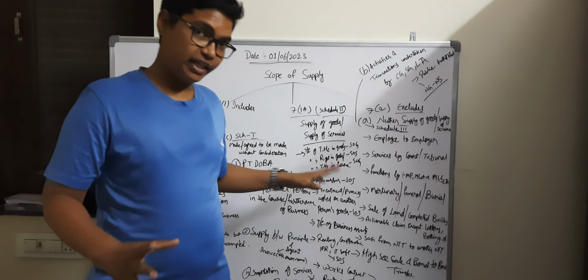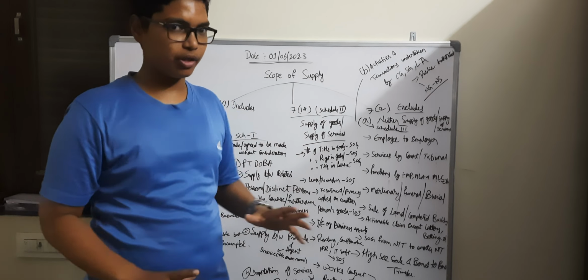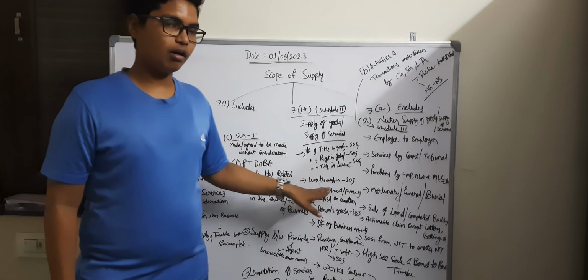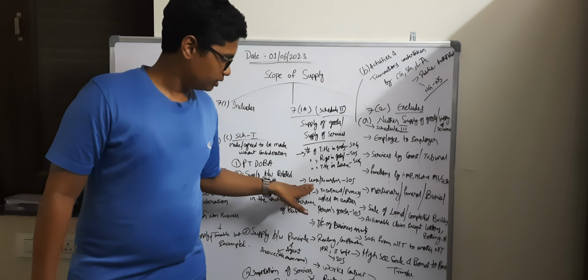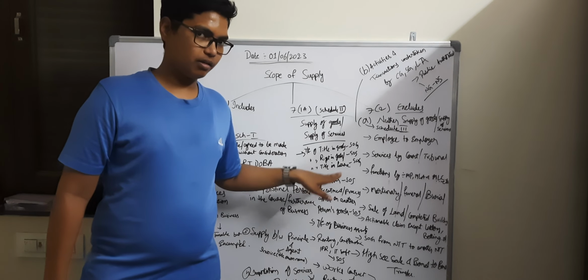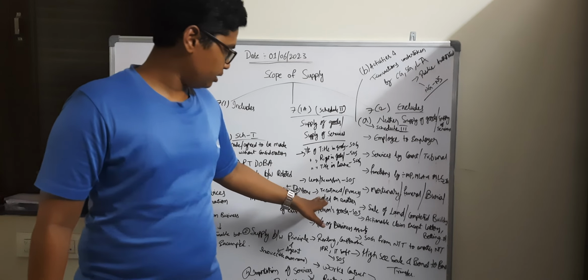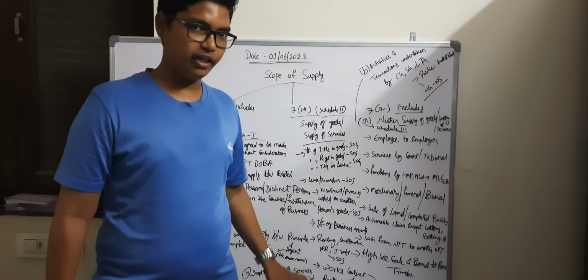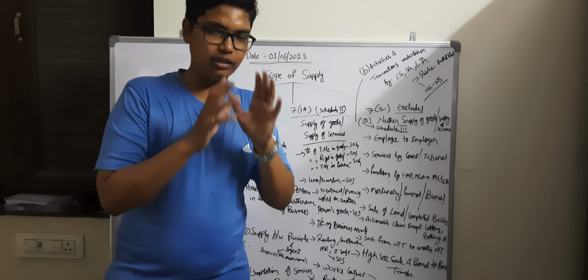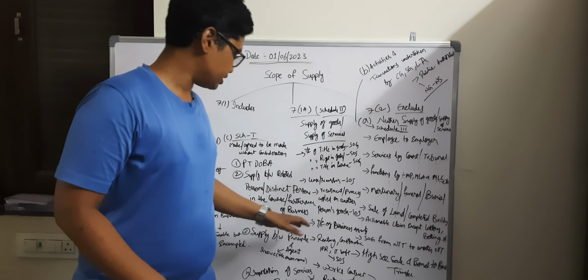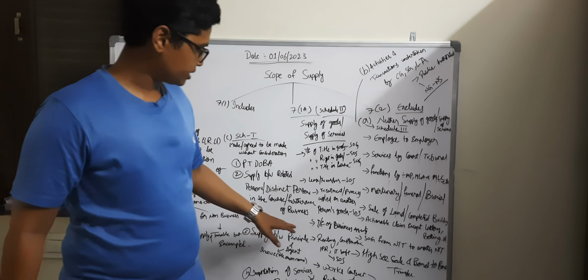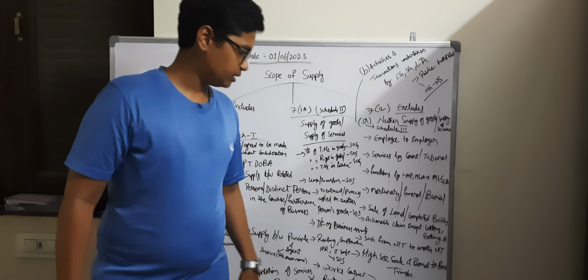Transfer of title in the future is also treated as supply of goods. Next, lease or transfer is considered as supply of services, and treatment or process applied on another's goods is treated as supply of services. Next, transfer of business assets.